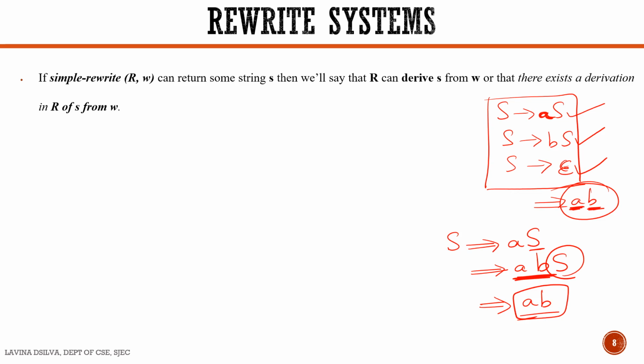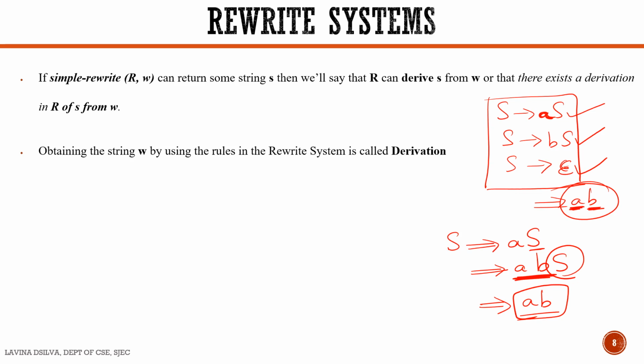So a simple rewrite system can return some string S, and in case it can return the string S, we can tell that R derives the string S from W, or we also tell that there exists a derivation in R of S from W. In other words, it is just obtaining string W by using the rules in the rewrite system.